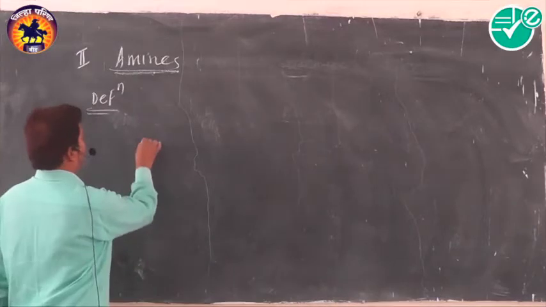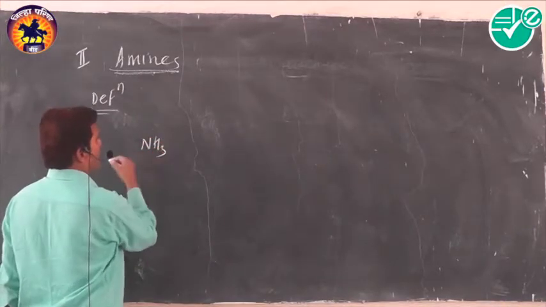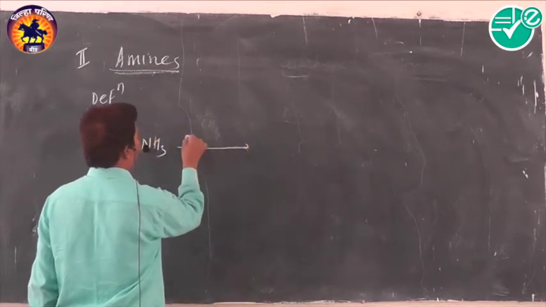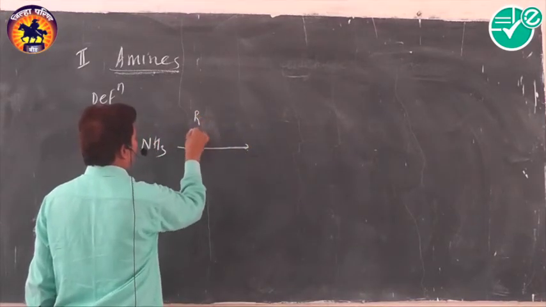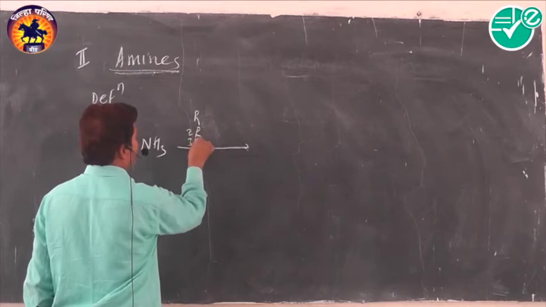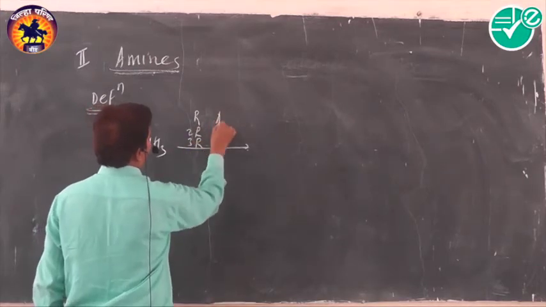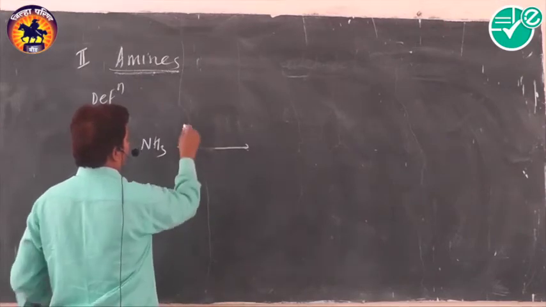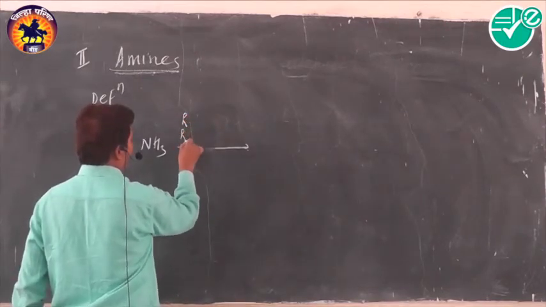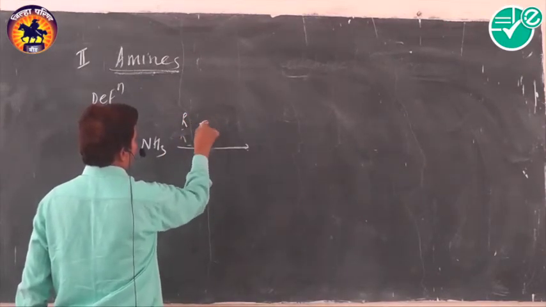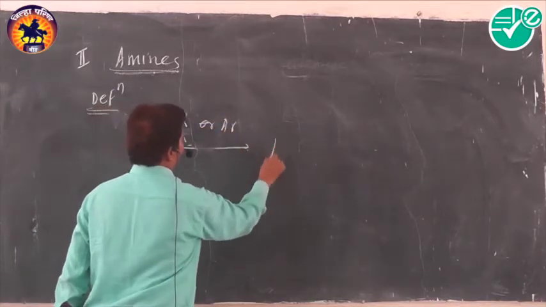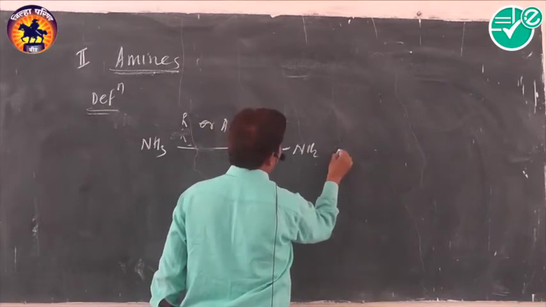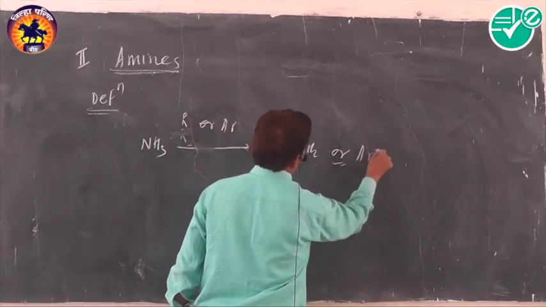Okay, we know better. In ammonia, there are 3 hydrogen atoms, and when such hydrogen atoms are replaced by 1 or 2 or 3 alkyl groups, or sometimes aryl groups, either alkyl or aryl, then the resulting compounds are called amines. They may be primary, secondary or tertiary amines.